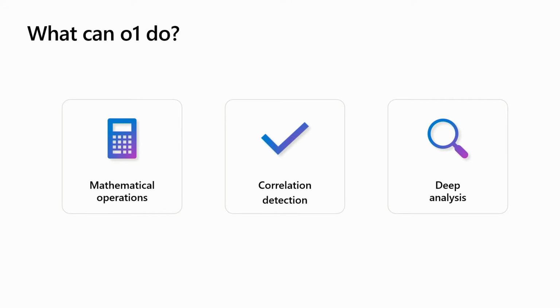O1 actually is not just a model, it's kind of an agentic framework, but it has the ability to do math. It can, as you will see in a minute, find correlations between disparate data sets, and that allows it to do a much deeper analysis than any large language model could do before.